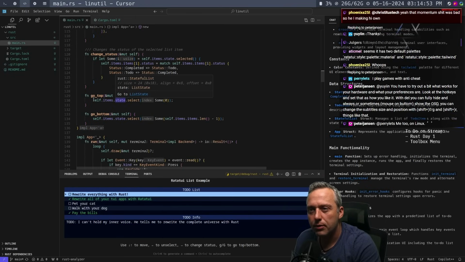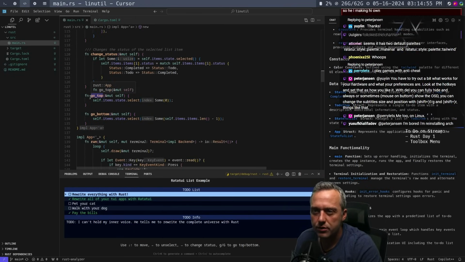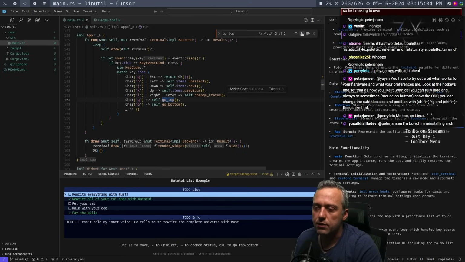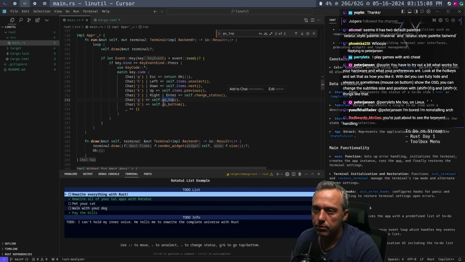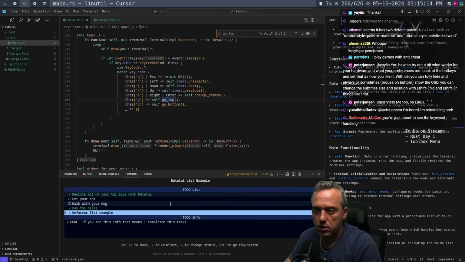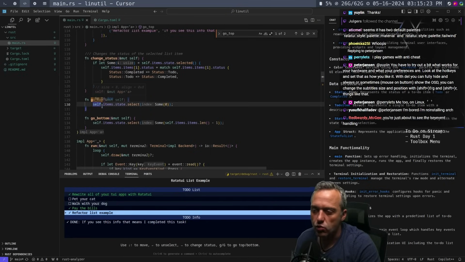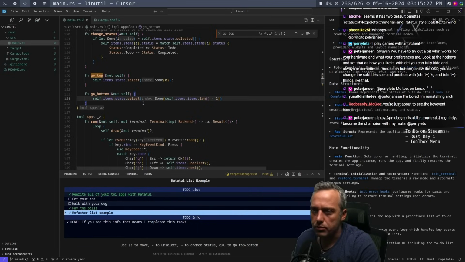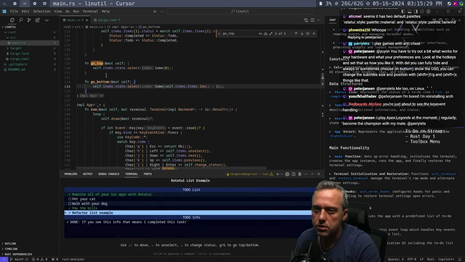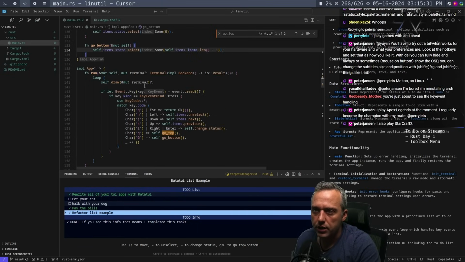Go top. When's this actually referenced? Ah, okay. So these are specific key binds that are also put in here. G goes to top. Capital G goes to bottom. So when you're in here, G goes to top. Capital G goes to the bottom of the list. Man, I like how that's handled. Anyways, going back to where this is, I was just wondering where that was actually called. So then go bottom. That was the capital G. This is the lowercase g. And then these are the bindings.